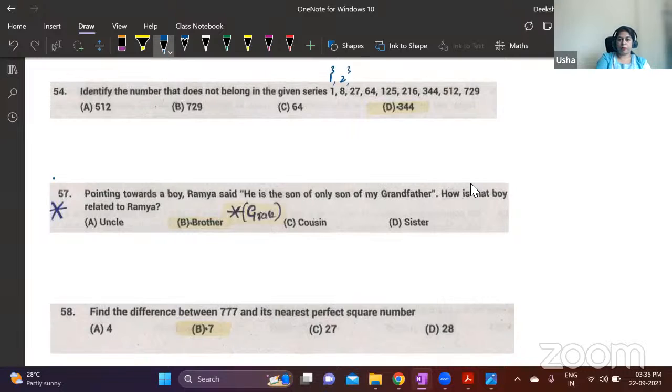1 cube, 2 cube, okay, 3 cube. This is 4 cube. This is 5 cube, 6 cube, and then 7 cube is not 344. And you need not even know the exact value.